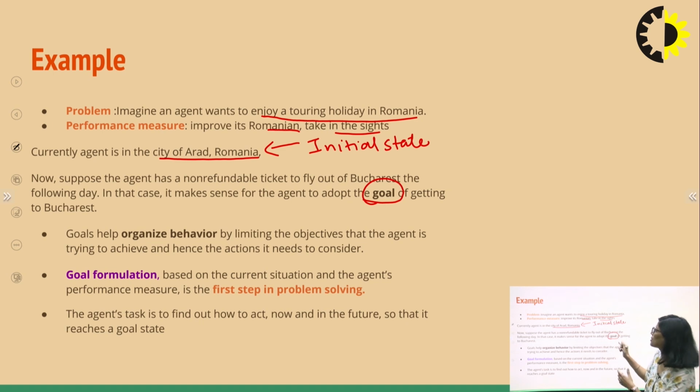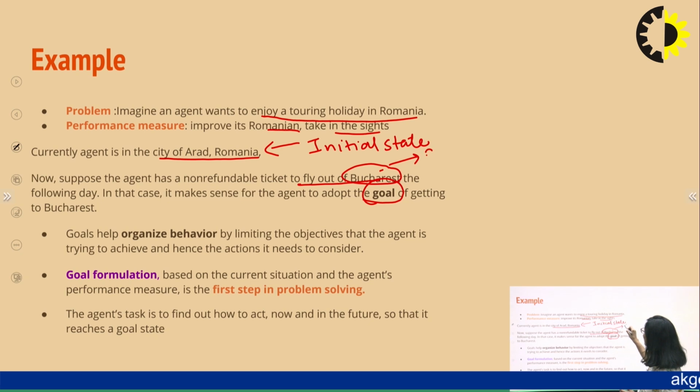So if we are considering this fly out of Bucharest, and Bucharest as a goal state, what we are doing is trying to organize our behavior. Now, goal helps to organize behavior by limiting the objective that the agent is trying to achieve and the actions it needs to consider.